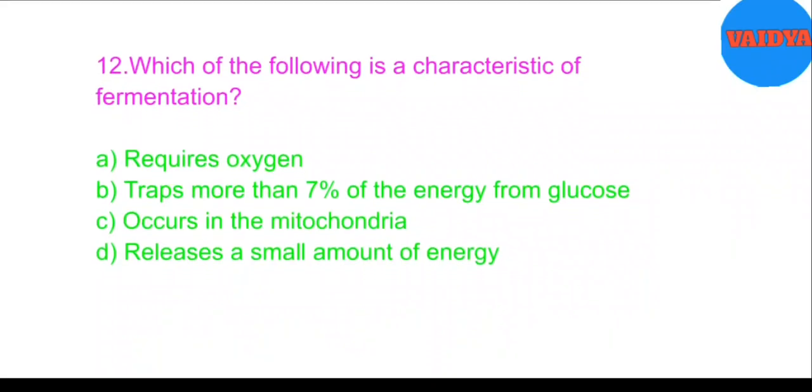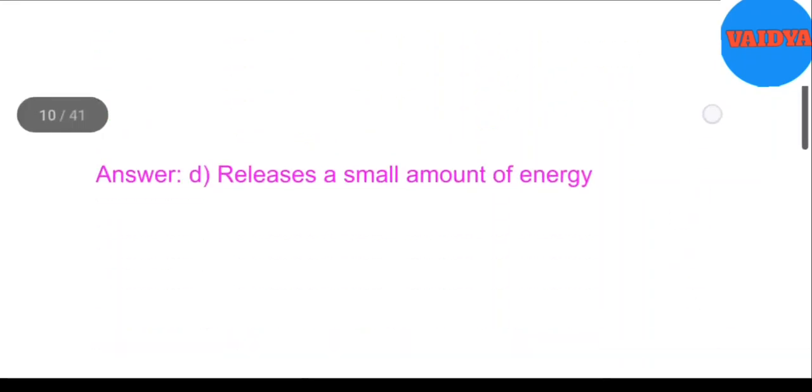12. Which of the following is a characteristic of fermentation? A. Requires oxygen, B. Traps more than 7% of the energy from glucose, C. Occurs in the mitochondria, D. Releases a small amount of energy. Answer: D. Releases a small amount of energy.